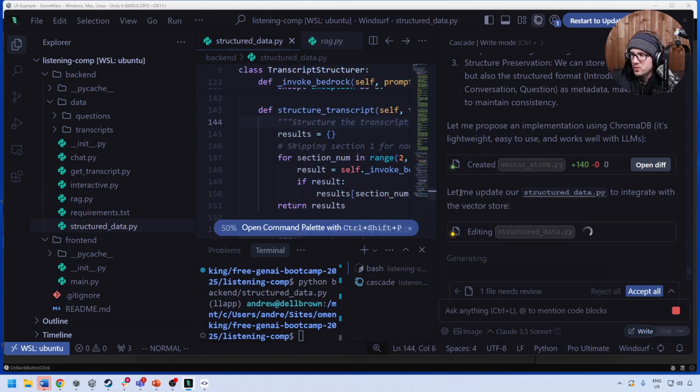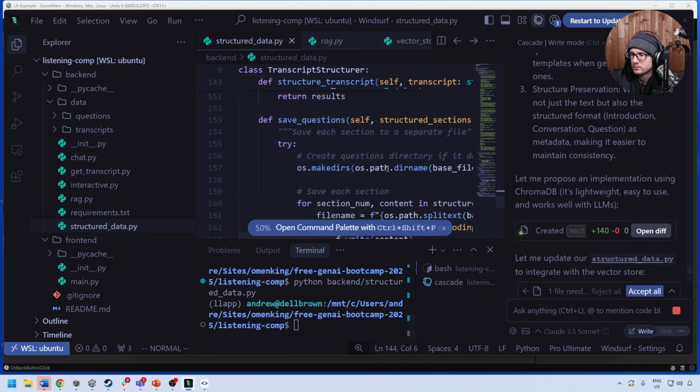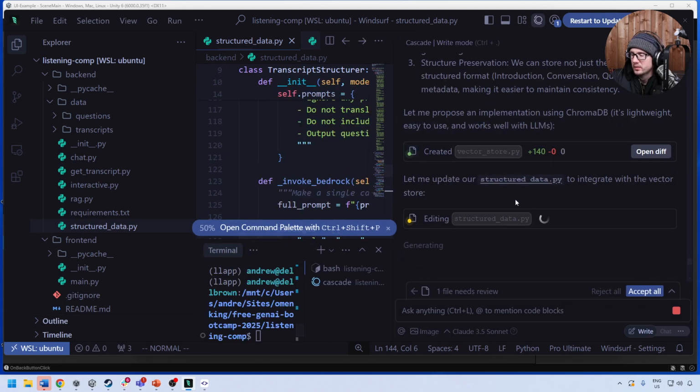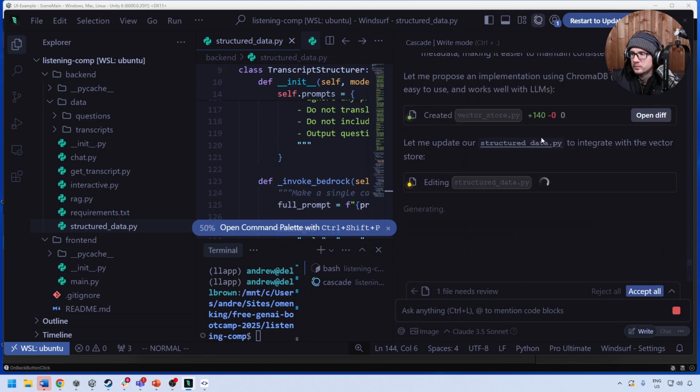I didn't really want it to do that, because we want to treat these as separate, isolated things, right? We'll give it a moment here. I'll let it finish, but I really didn't want it to be this aggressive, and this is my problem, that I chose write and not chat. Or I should have told it maybe don't change any files, let's just talk about it. We'll wait for this to generate.